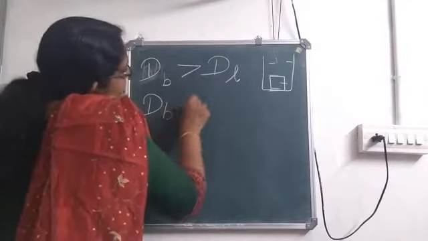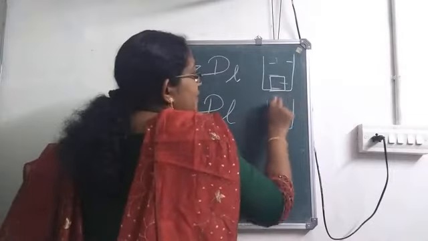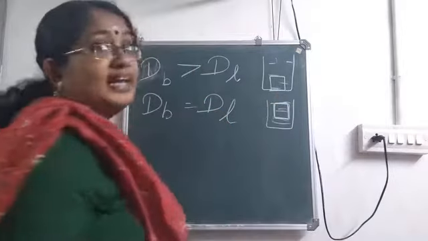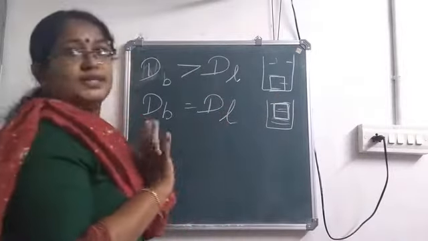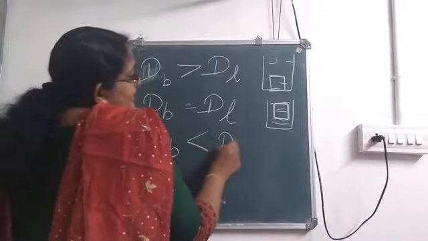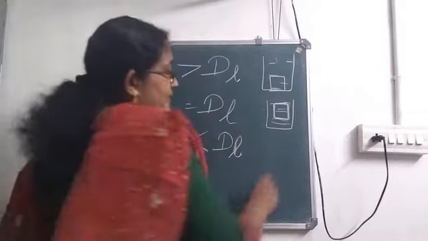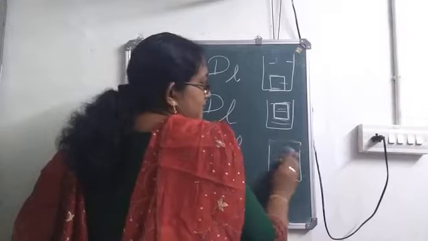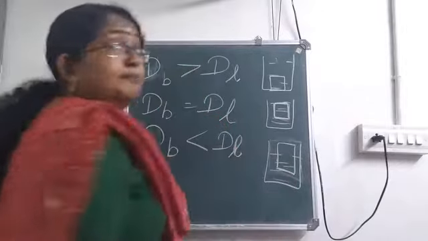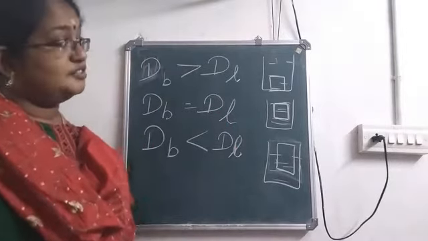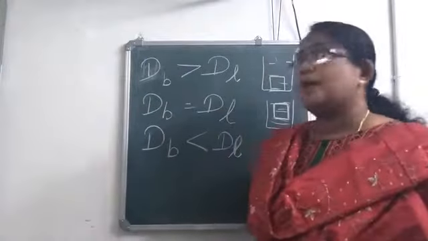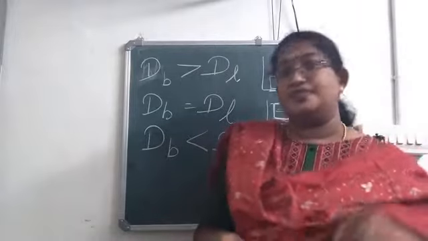Now the second one: density of the body is equal to the density of the liquid. What happens? The body floats with the entire portion of the body under water, below the water surface. If the density of the body is less than the density of the liquid, then what happens? The body floats with some part below the water surface and some part above the water surface. This is how we can say about floating and sinking on the basis of density.